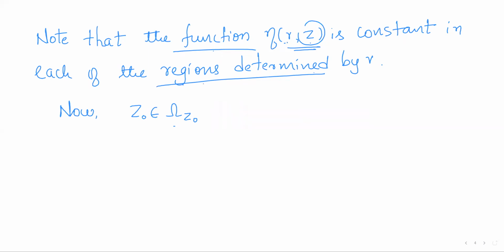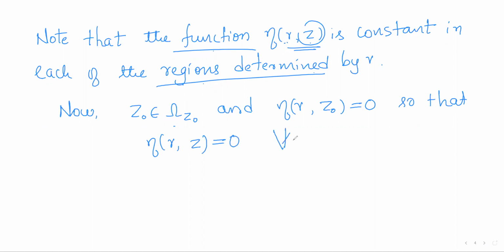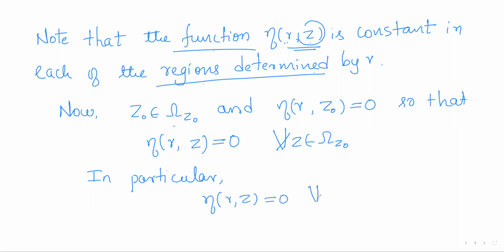Now z naught is a point of the region determined by gamma, omega z naught, right? And what is the index? The index of z naught with respect to gamma is 0, so the index of all the rest of the points in that region has to be 0 once again. So in particular, it will be true for the neighborhood which is contained in omega z naught. So for all points in D z naught, the index of z with respect to gamma is 0, which means all these points will be contained in A by our construction.